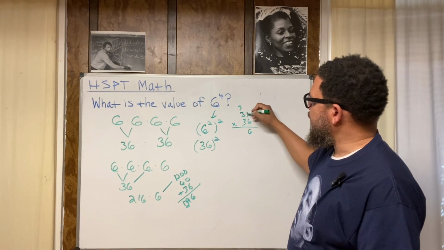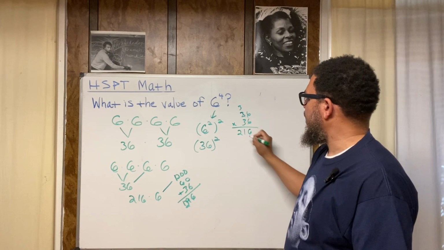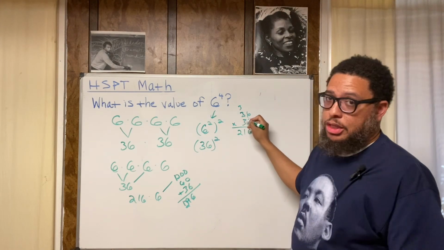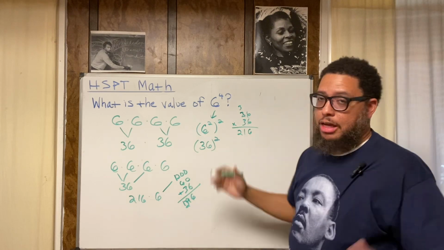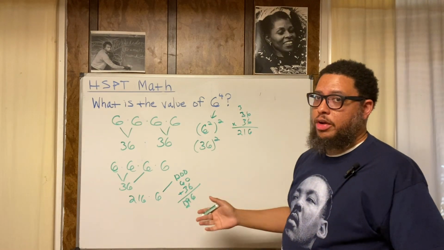6 times 3 is 18. 18 plus 3 is 21. Then we go over here. This is a 3, but it's really 30, right? But 3 times 6 is 18. Indent one space, like Miss Johnson taught me back in like '87 in third grade up Roland Park.